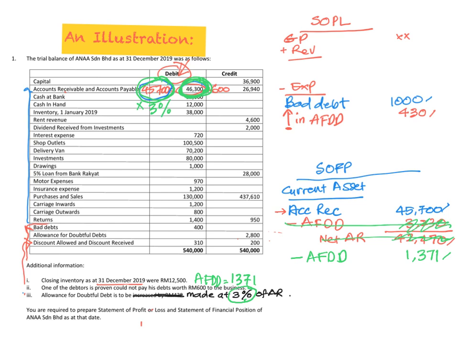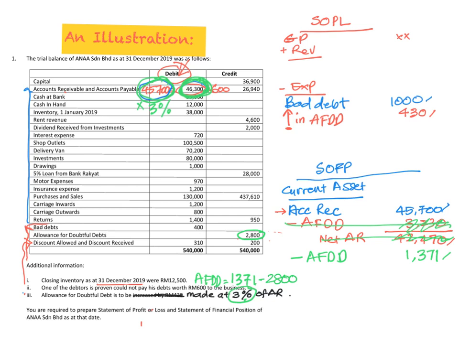Another adjustment is you need to compare it with the current balance in your trial balance. So we have here 2,800, remember? Okay, so this new amount, 1371, you must compare it with 2,800.